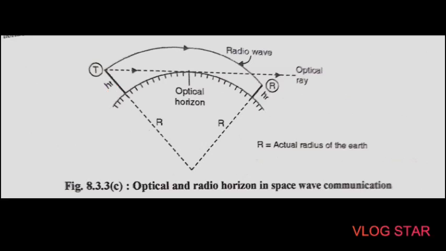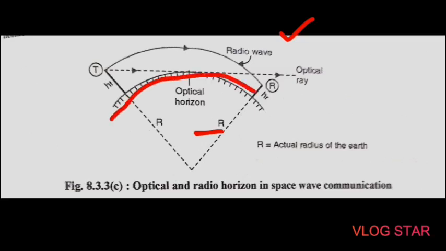The next concept is the radio horizon. So here we can see the radio horizon for a space wave is slightly greater than the optical horizon. This is the optical horizon and this is the radio horizon. Okay, so the radio horizon range is greater than this optical horizon due to the varying density of the atmosphere and because of the diffraction around the curvature of the earth. This is the curvature of the earth.